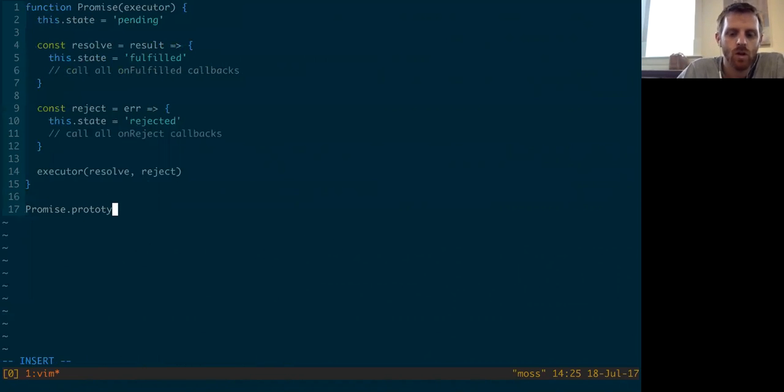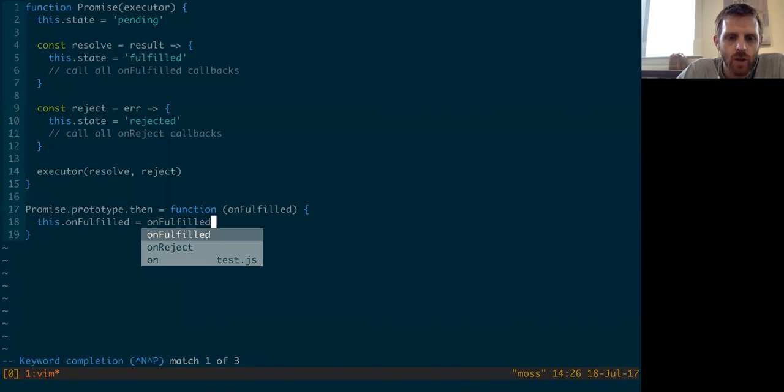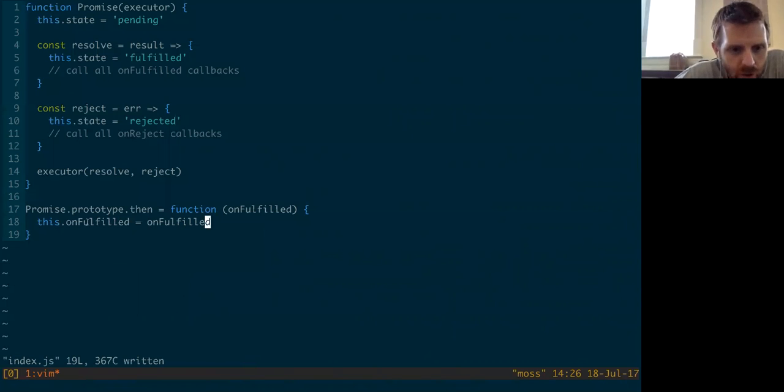Promise.prototype.then, and we'll set that to some function. And we know then is going to take an onFulfilled callback. I think that's right. So let's take this.onFulfilled, and we want to register it. We could do this, right? But that only allows us to have one onFulfilled callback, and we saw that you can call then multiple times.